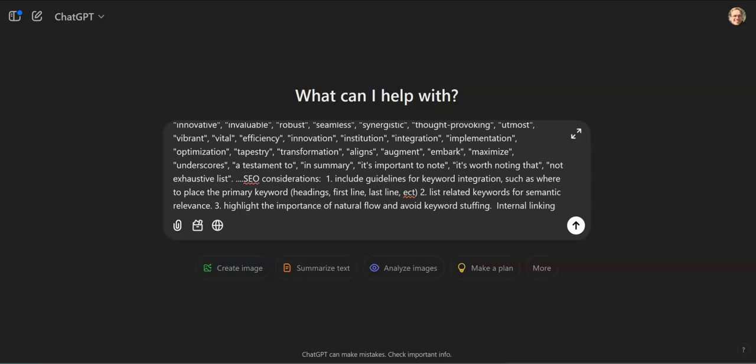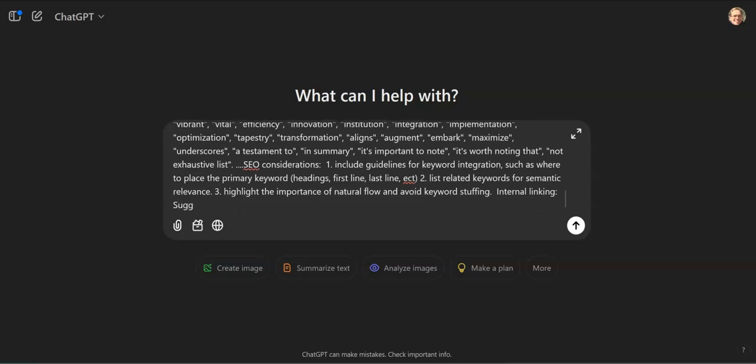And then internal linking. And what we want to do here is suggest adding 2 to 3 internal links to relevant pages using, what's that called again?